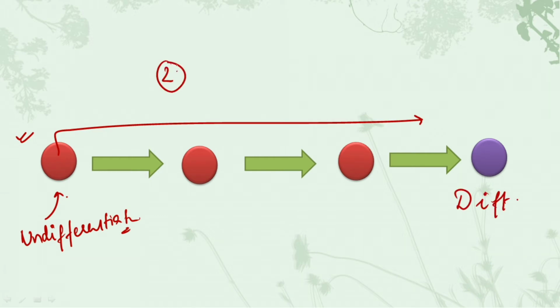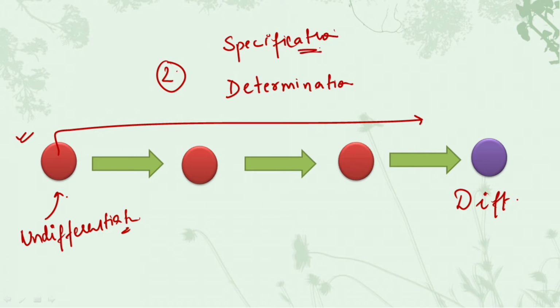The first stage is specification and the second stage is determination. That is, for a cell to become differentiated, there are 2 stages. The first stage is the specification stage and the second stage is the determination stage. The specification stage is the first stage in which the cell gets partially committed to the final differentiation.